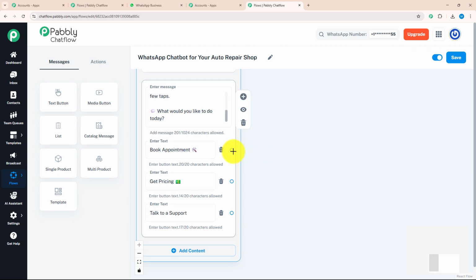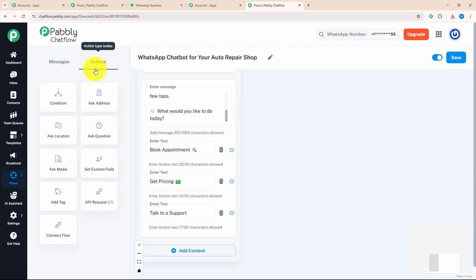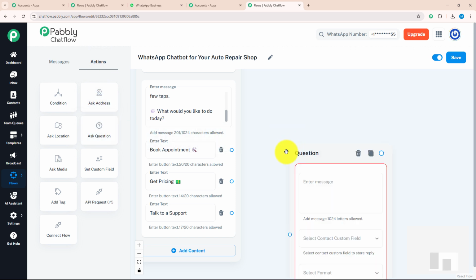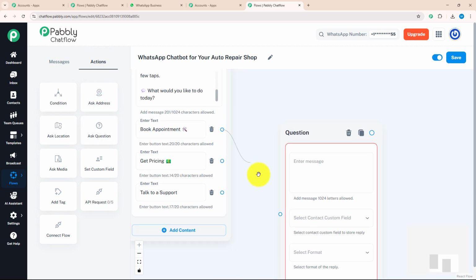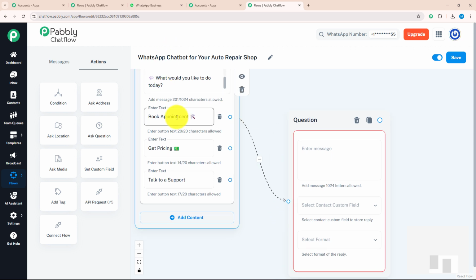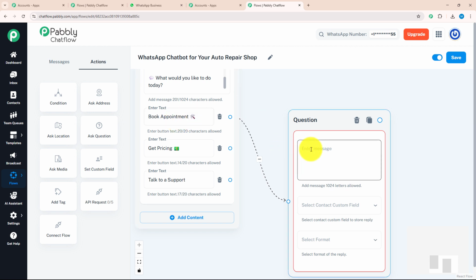Let's start with book appointment. To book an appointment, I want a few details of my customer. For that, I will go to the action section and drag and drop the ask question button over here. After that, I will connect my book appointment button with my question, which means as soon as my customer selects book appointment, a question will be asked to them.